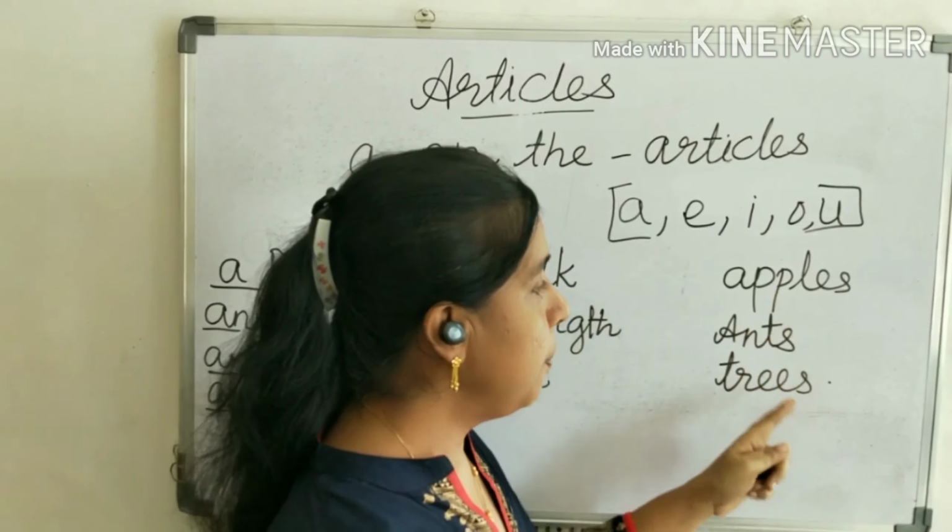MBBS, M, so it is a vowel sound, so an MBBS. Similarly an MP. But PhD, P, BA, B, they are consonant sounds. So here a PhD, a BA.